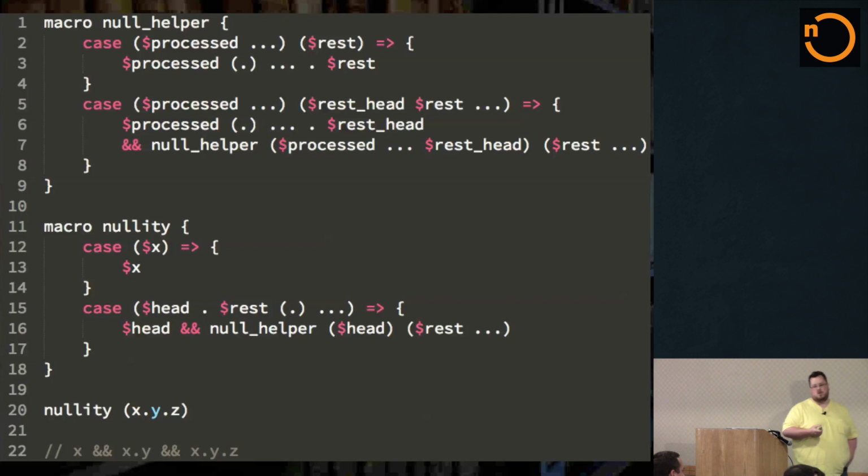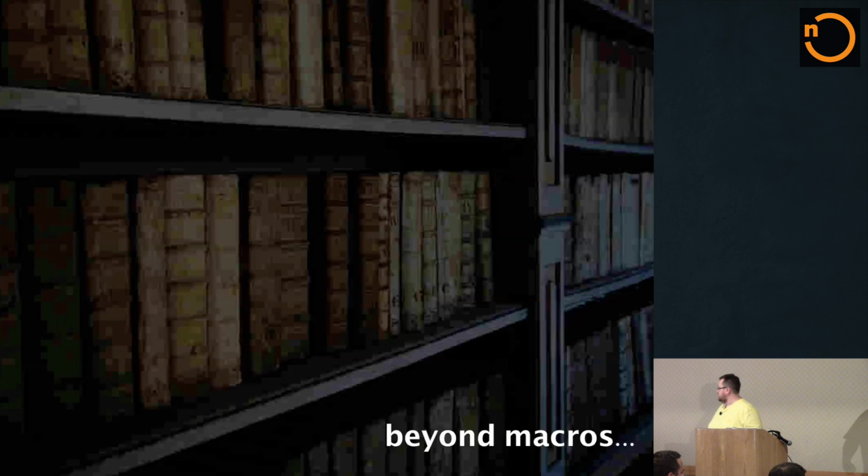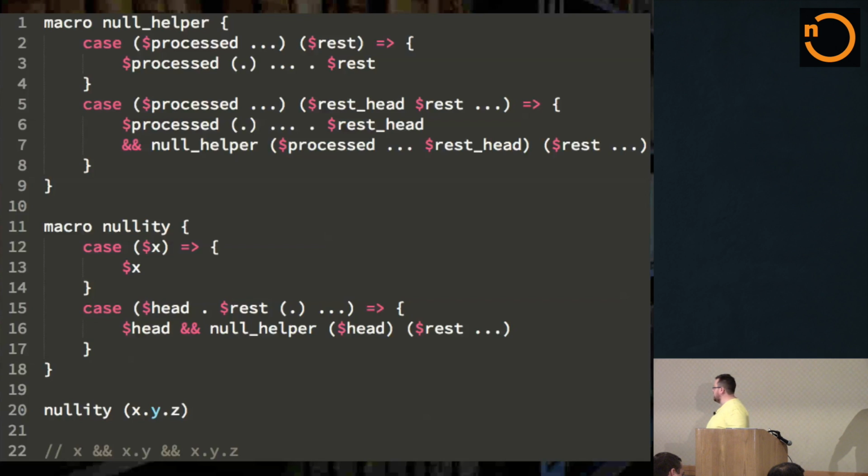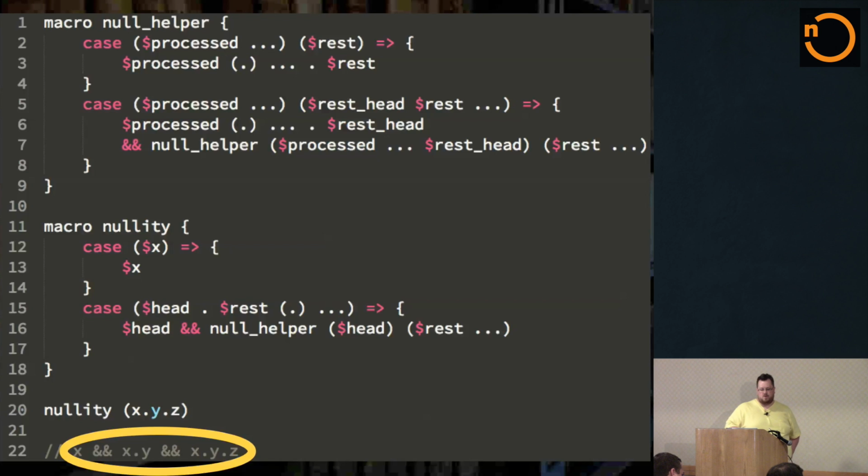We can create a macro called nullity. This is directly from their site, so I didn't even make this up. It's a great example. Nullity allows you to specify that I want to nullity check x, y, and z, and it will split out however many levels of object property access you have there, because it uses a loop in here. So it will split those things out and do the checks for you, and all you need to do is write what you see down here on line 29. You just write the nullity. Sorry, I don't know why that advanced so quickly. You just write the nullity like you see on line 20, and then it does that check for you.